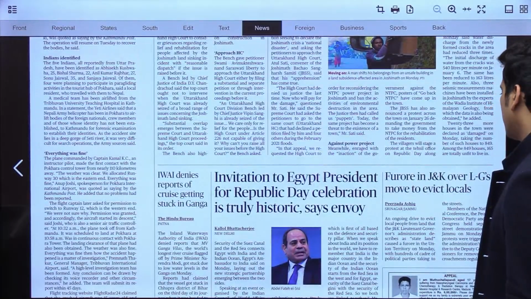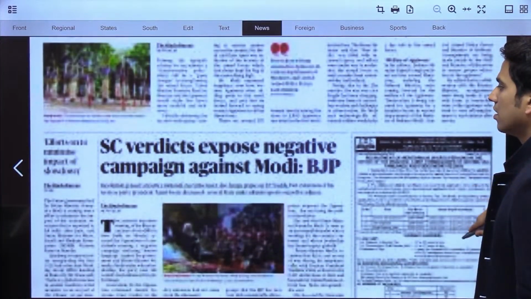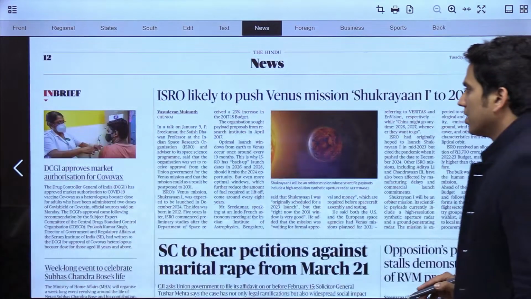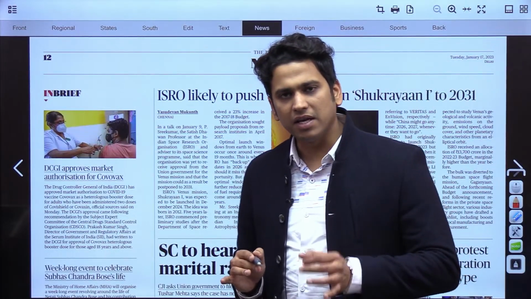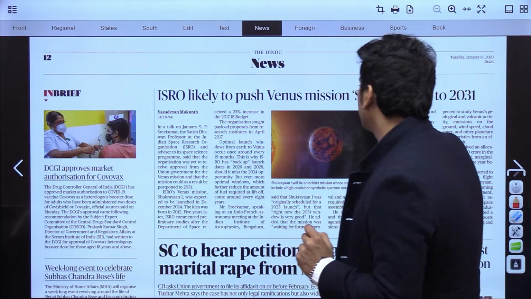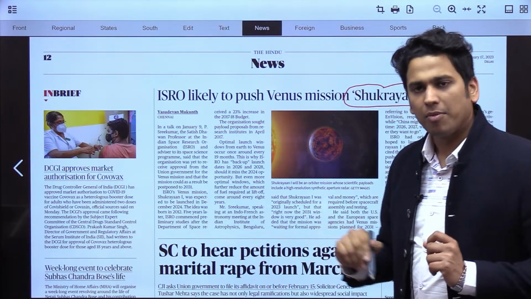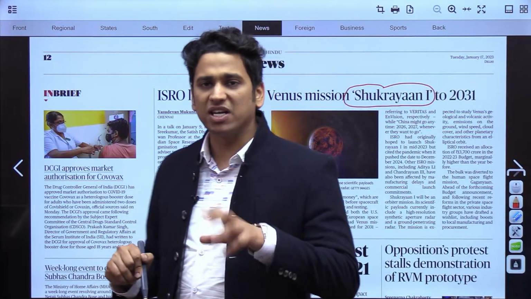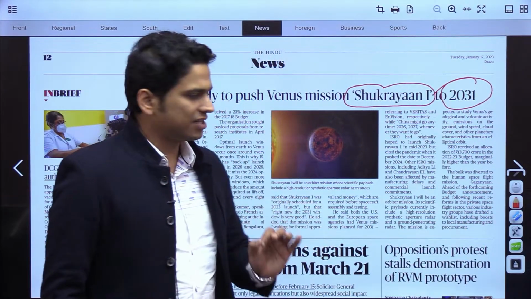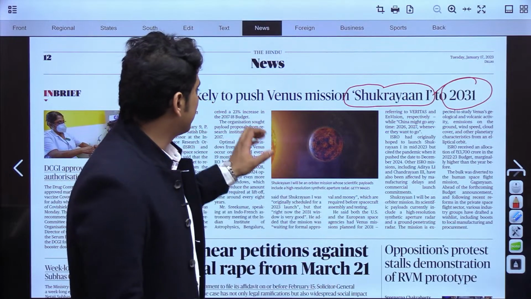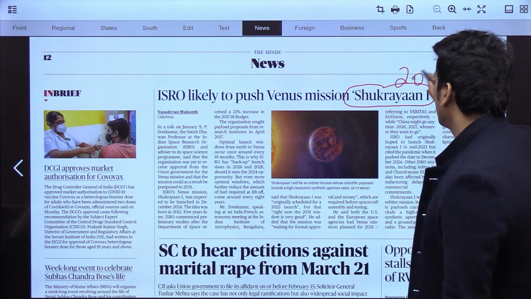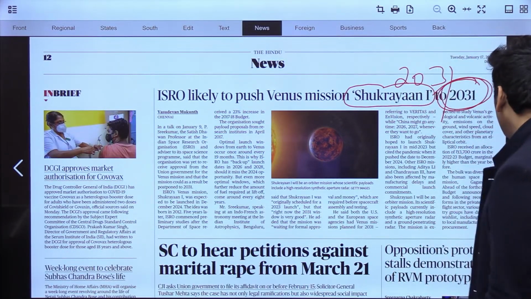I think everyone is aware of the Joshimath subsidence, right? Now, this is a basic fact that you need to know: there is going to be a mission to Venus, the second planet of our solar system. The name of the mission would be Shukrayaan 1. Initially it was planned much earlier, but the date has been pushed back to 2031. You just have to understand this mission related to Venus, Shukrayaan, which is going to launch in 2031. Chaliye, moving to the next part.